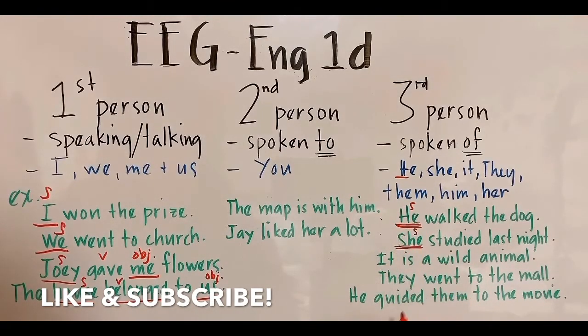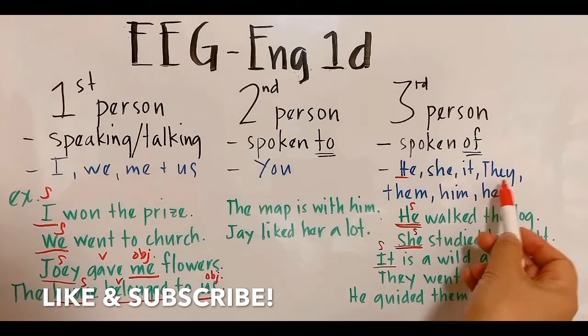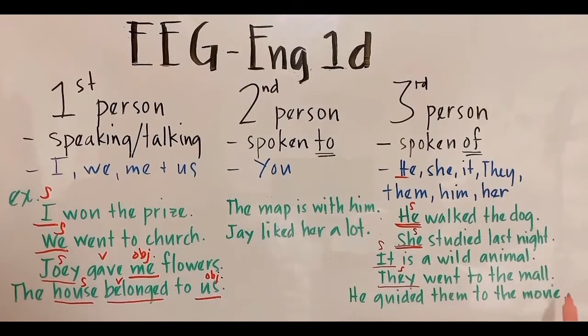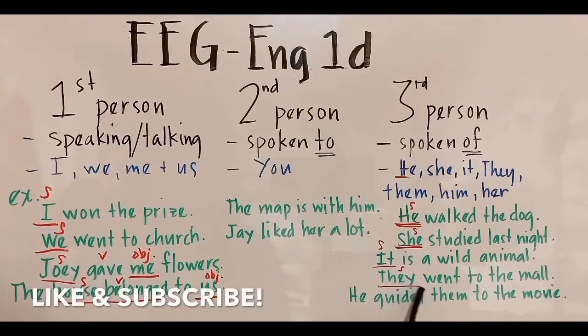Next, it is here and it is again the subject. It is a wild animal, so it is being spoken of. Now next, they is here. It is the subject again. They went to the mall. They is the subject pronoun, and they is being spoken of, okay? You're talking about they.